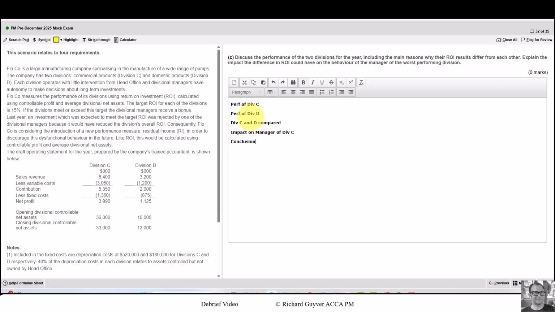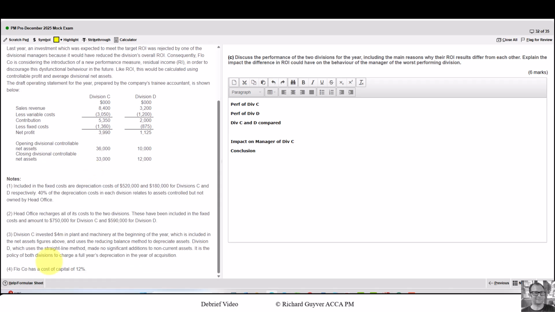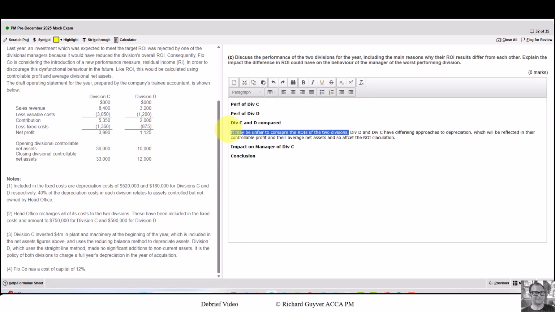So now I would start to build up my narrative under each of these points. And like I say, I won't do them all, but I might just do this comparison one because I think that's one we touched on earlier with this note 3. So for example, in the Division C and D comparison, I've put it may be unfair to compare the ROIs of the 2 divisions. Full stop. That's the point I want to make. That won't get me a mark, and I can't leave it there. I now need to explain that statement.